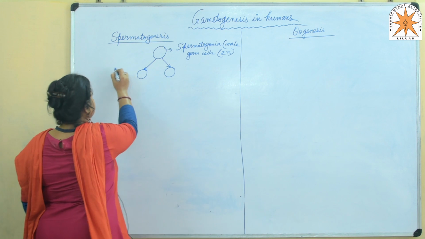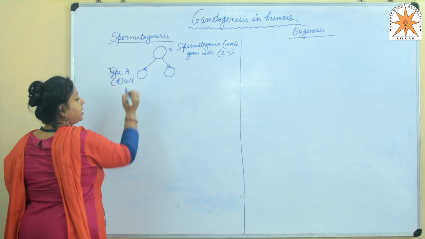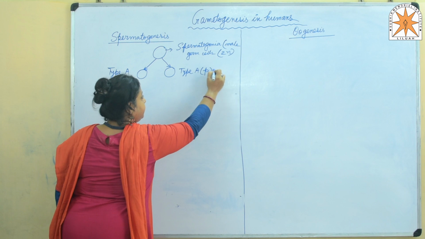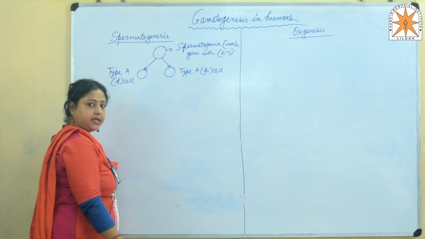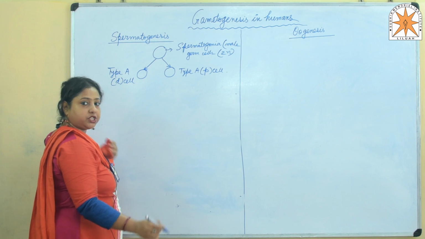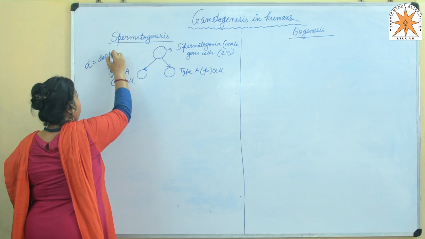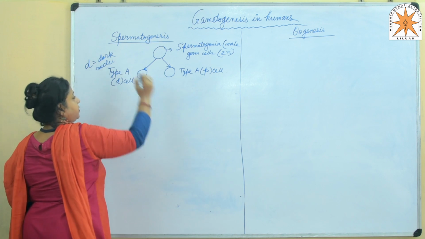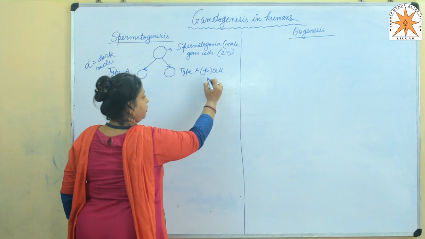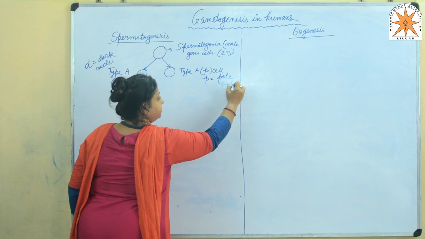What are they? Type A D cell, and another one is type A P cell. Now, what does D and P stand for? We need to know that. D cells are those cells of type A which have dark nuclei. So, D stands for dark nuclei, whereas P cells are those types of A cells which contain pale nuclei. So, P stands for pale nuclei.